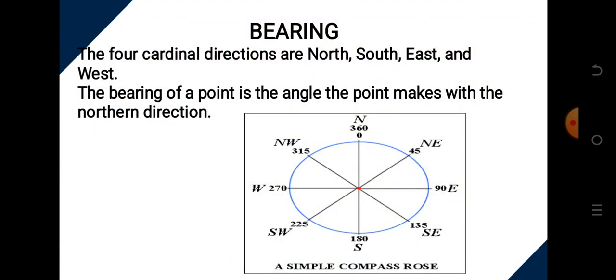Now, let's look at another parameter, bearing. The four cardinal directions are north, south, east, and west. So the bearing of a point is the angle the point makes with the northern direction. Look at this chart. You have the simple compass rules here, where we set the cardinal points. You have the north, east, south, west. Then we have another set which is the northeast, southeast, southwest, and northwest. So you can just pause the video and study the chart.